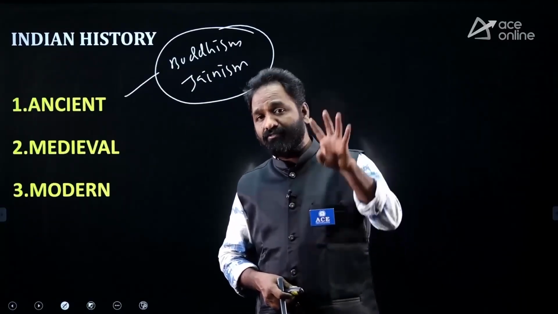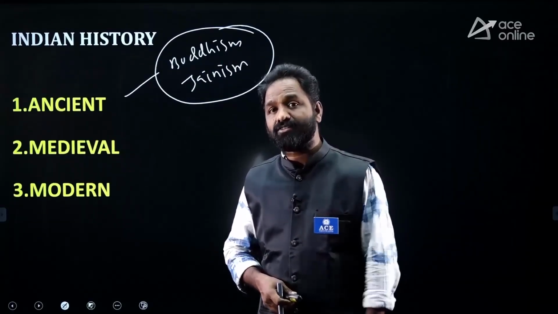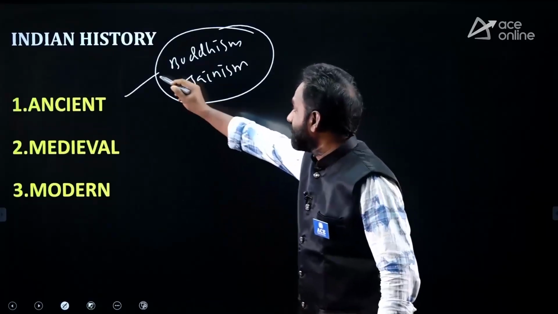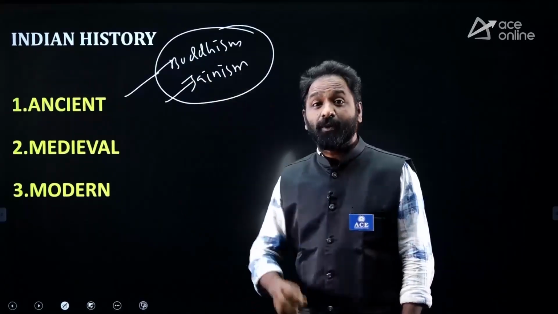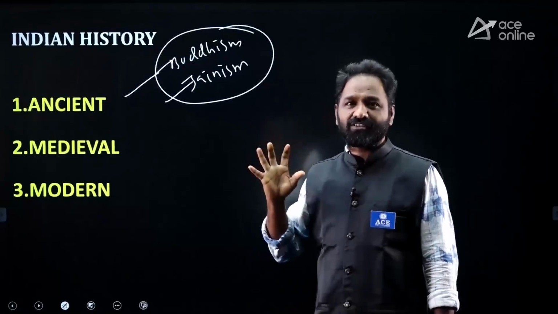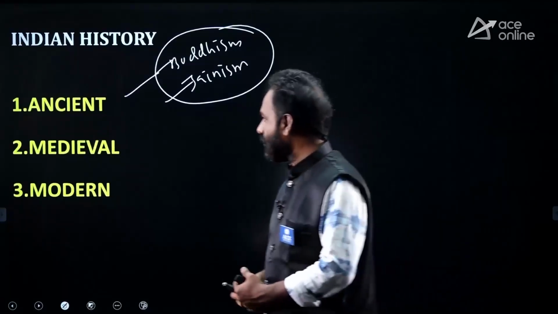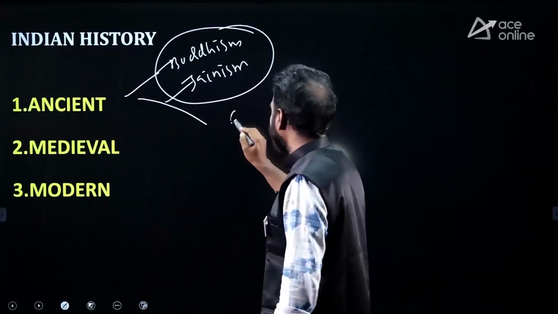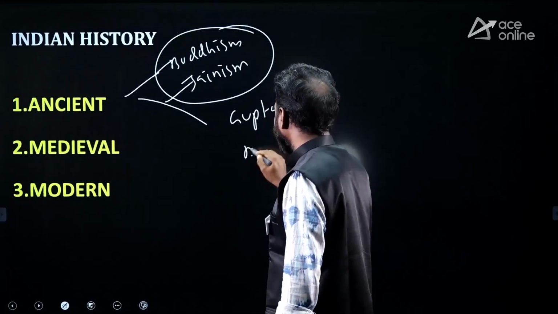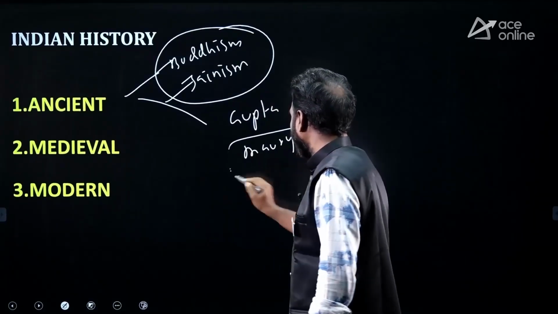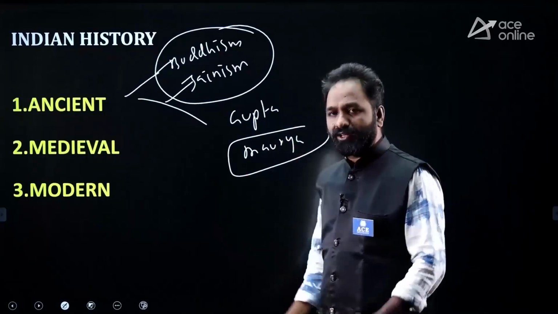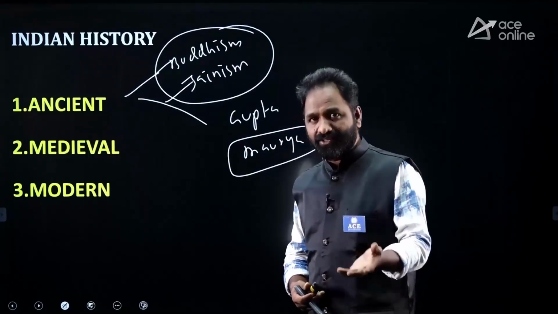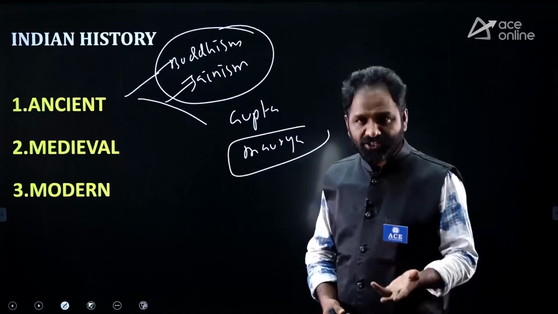Okay, in Buddha's life there are 5 events. What are the 5 events? Okay, the books related to Buddhism, the books related to Jainism, the temples related to Buddhism and Jainism, Buddhist stupas, Buddhist philosophy. This is important. And also you have to focus on the Gupta and the Maurya. In Maurya, you have to focus more on Ashoka.